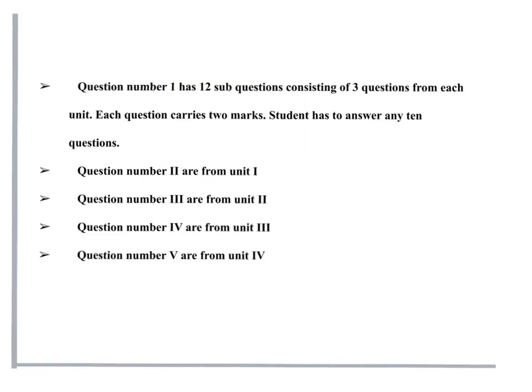And here I have given a description, the same thing: question number 1 has 12 sub questions consisting of 3 questions from each unit, and each question carries 2 marks. The first question is short answer type, 2 marks. Question number 2, 3, 4 and 5 are the 5 marks questions, which come from the first unit, second unit, third and fourth.